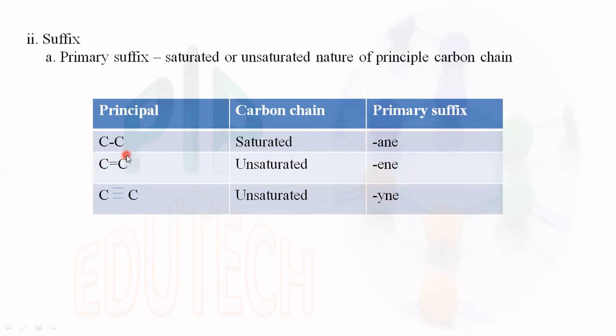So carbon-carbon single bond is saturated and pronounced as ane. Double bond is unsaturated and pronounced as ene. Triple bond is also unsaturated and pronounced as ine.